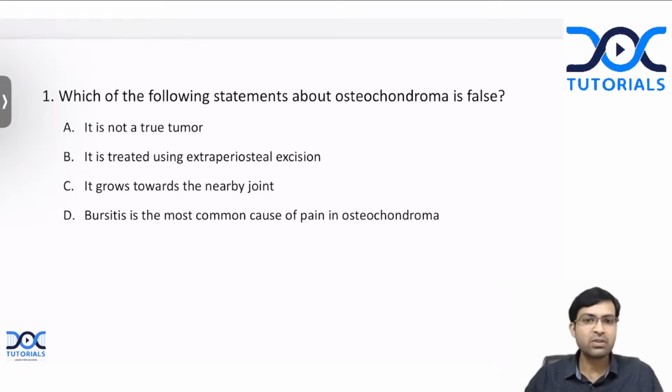So the first question: which of the following statements about osteochondroma is false? Can you give me the answer? What is the answer for this question? You can type your answers in the chat box, and if you have any doubts also, you are welcome to ask in the chat box. I'll be happy to give you the answers and clear all your doubts. What is the correct answer here?